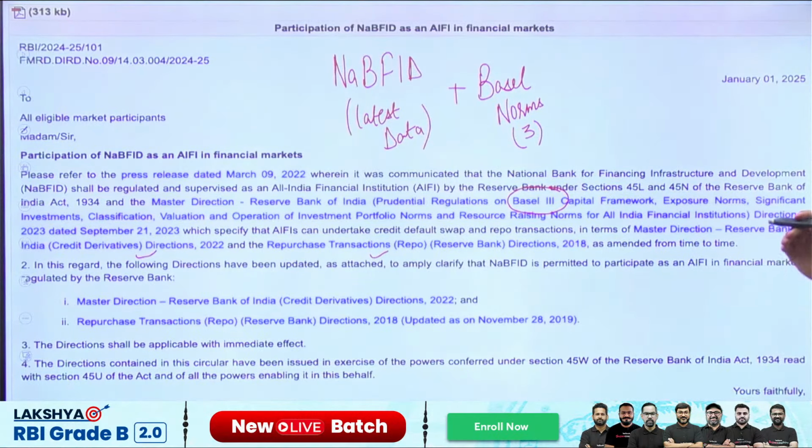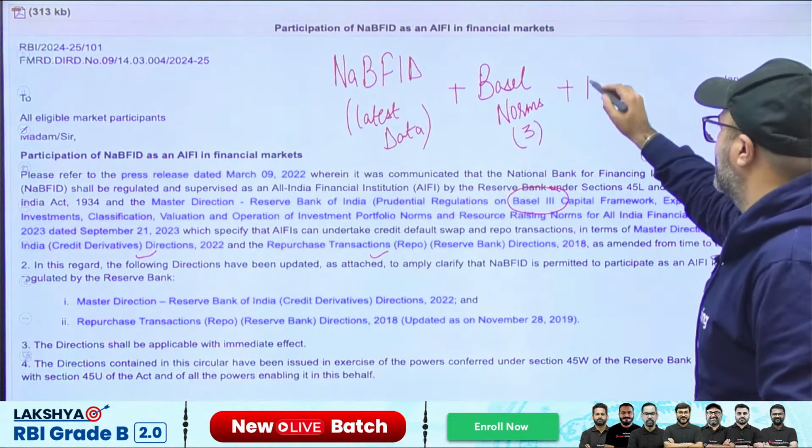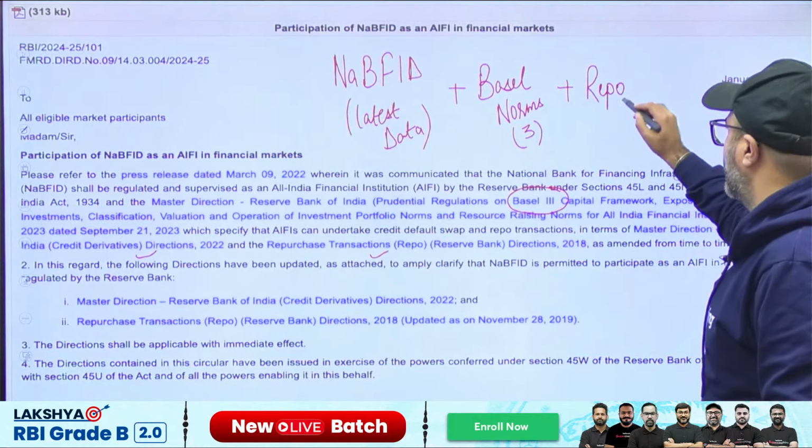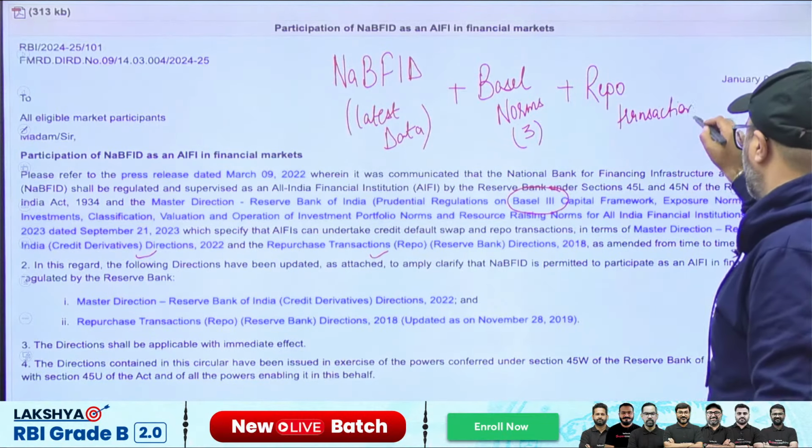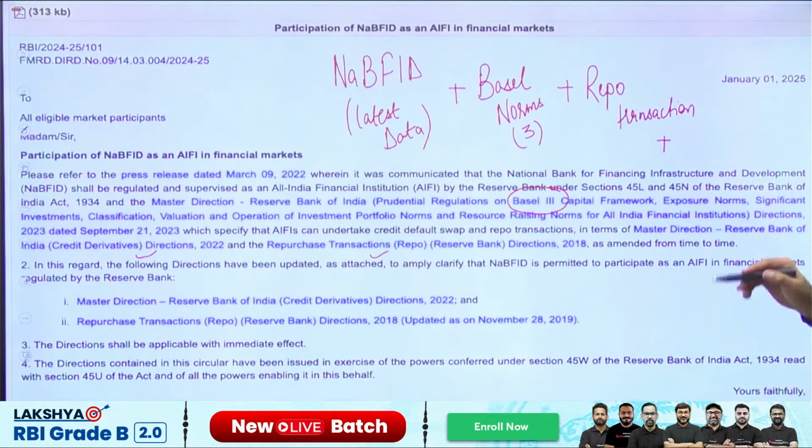Third, I must know about the repo transactions, or repurchase transactions.